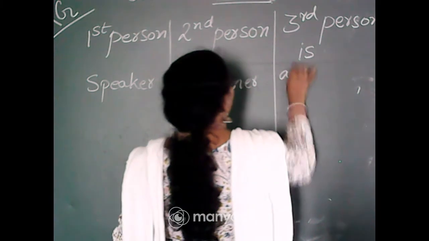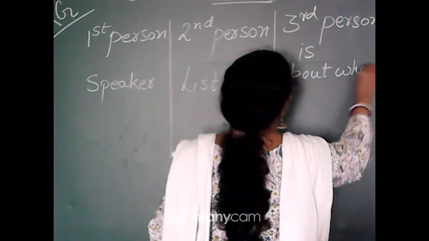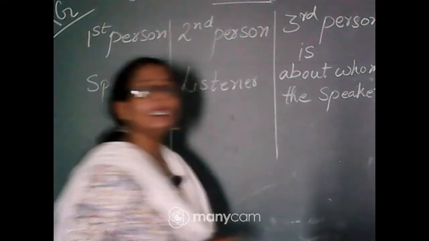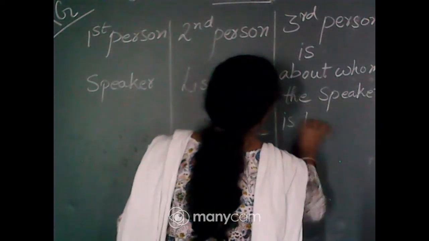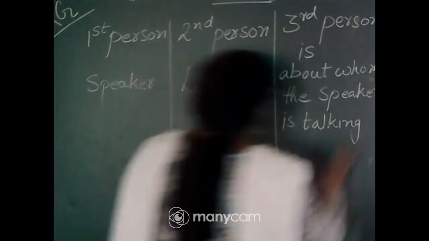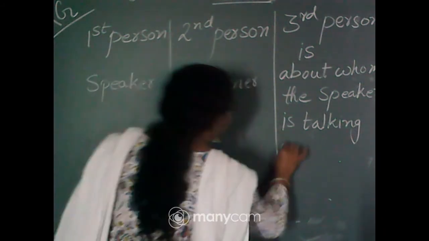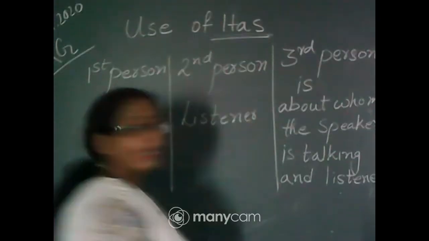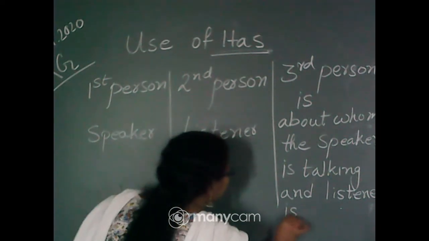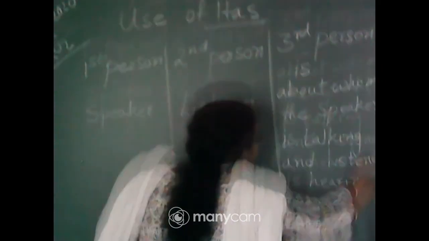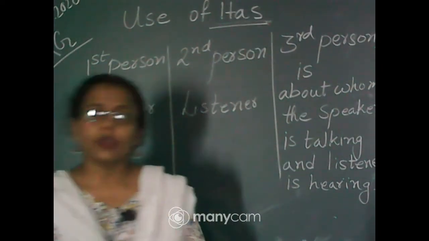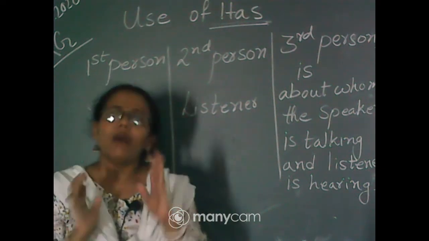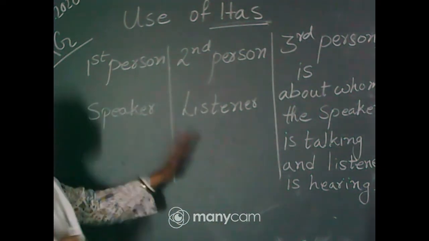Okay, so the third person is the one about whom the speaker is talking and the listener is listening, or hearing, as you prefer the word hearing, Shona. So the first person is the speaker, the second person is the listener, and the third person is the one about whom the speaker is talking and the listener is listening.